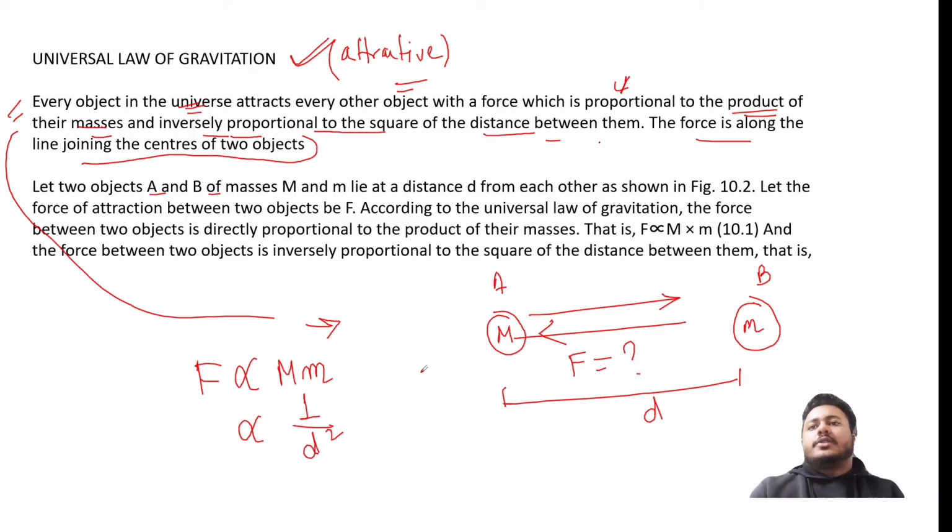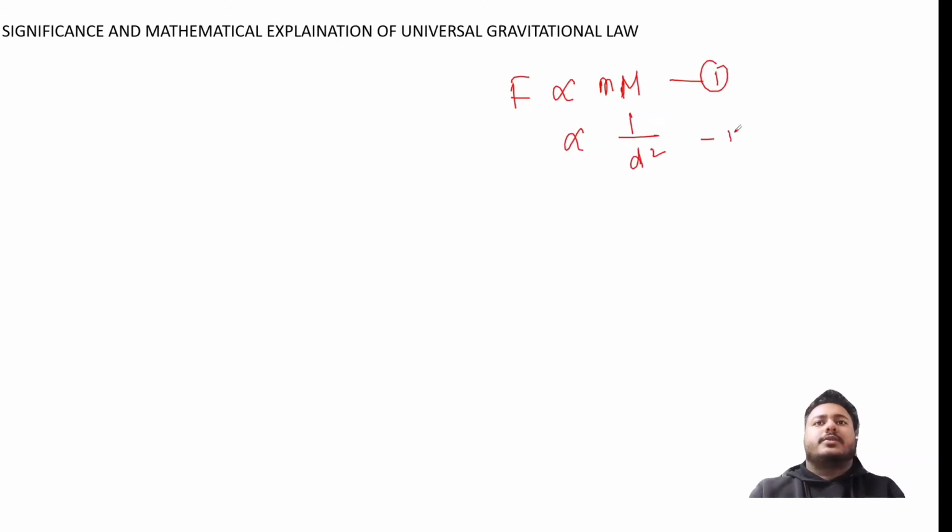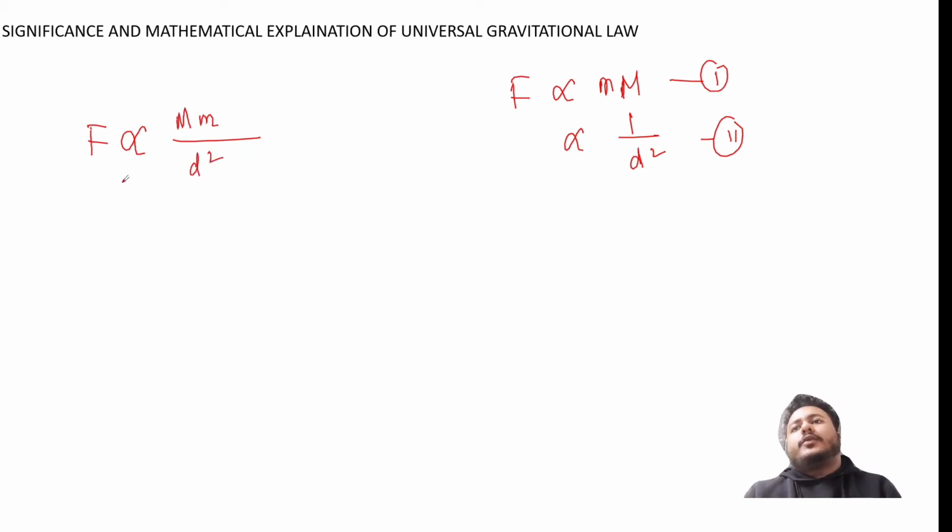So if this is equation 1 and this is equation 2, from these two equations we can say F is directly proportional to M into m divided by d square. And if we remove the proportionality sign, we get F equal to G into M m divided by d square.